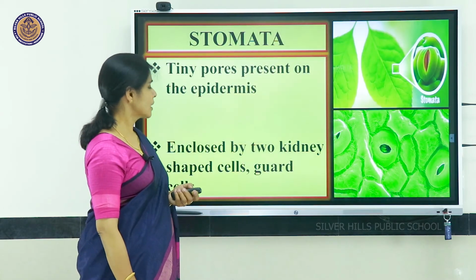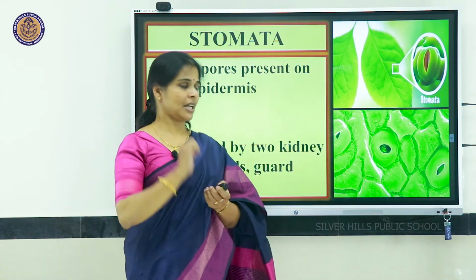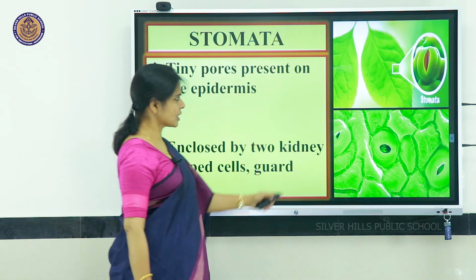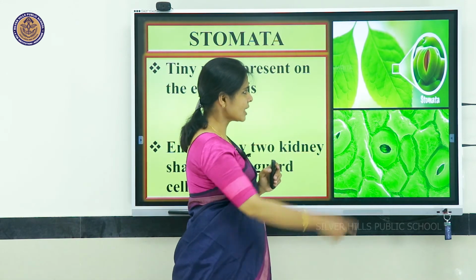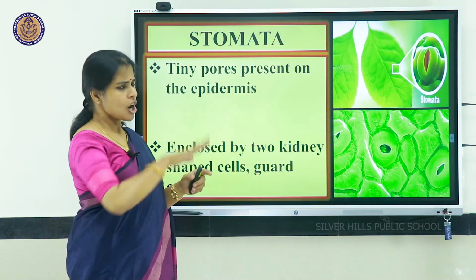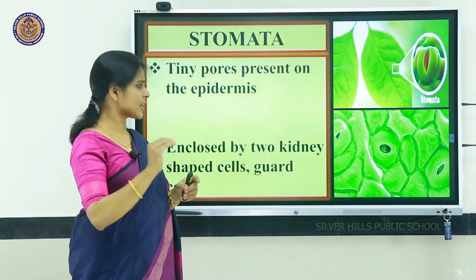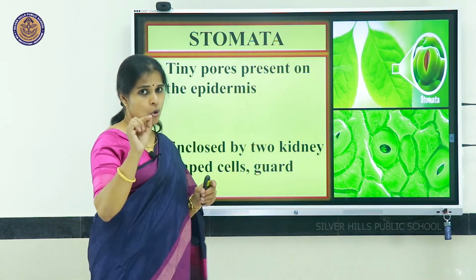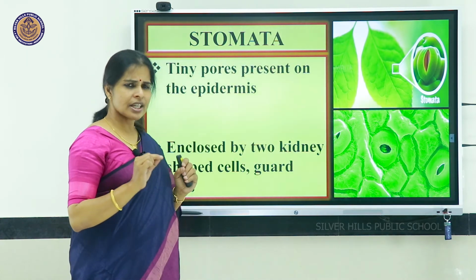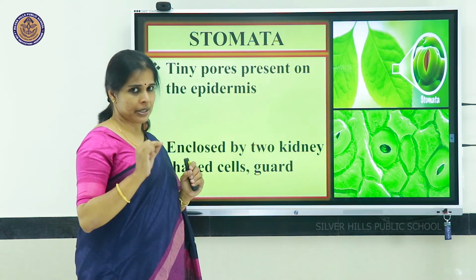It protects the plant against loss of water, mechanical injury and invasion by parasitic fungi. Now, this epidermal layer contains certain tiny pores on the leaves. Please see the picture. In the picture you can see on the leaves and many other parts small tiny pores which are not visible with our naked eye. There are very tiny pores present on the epidermal layer.